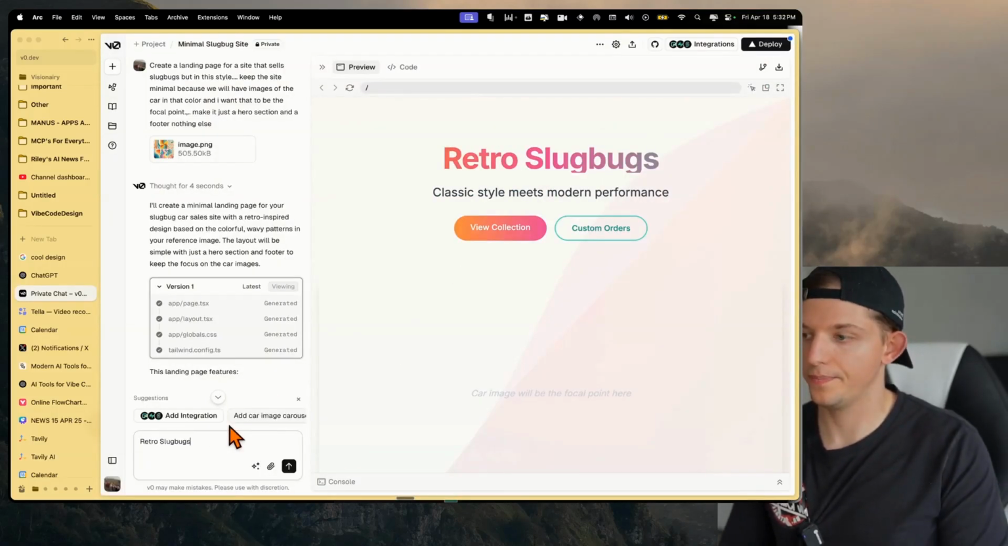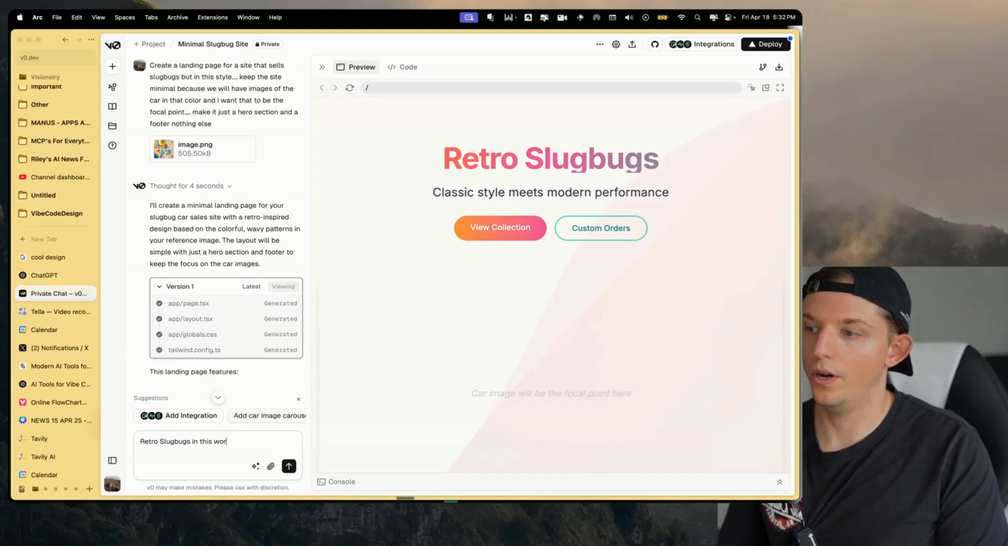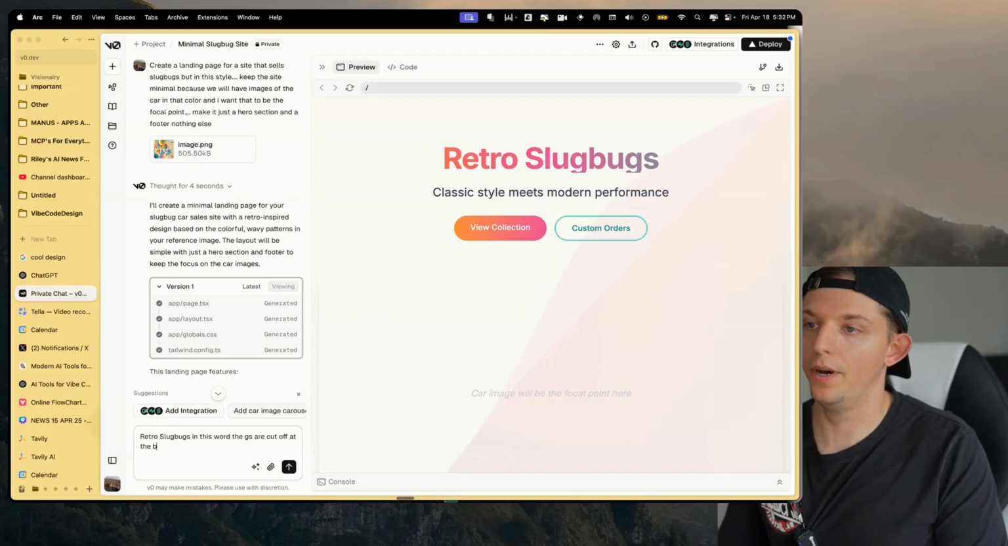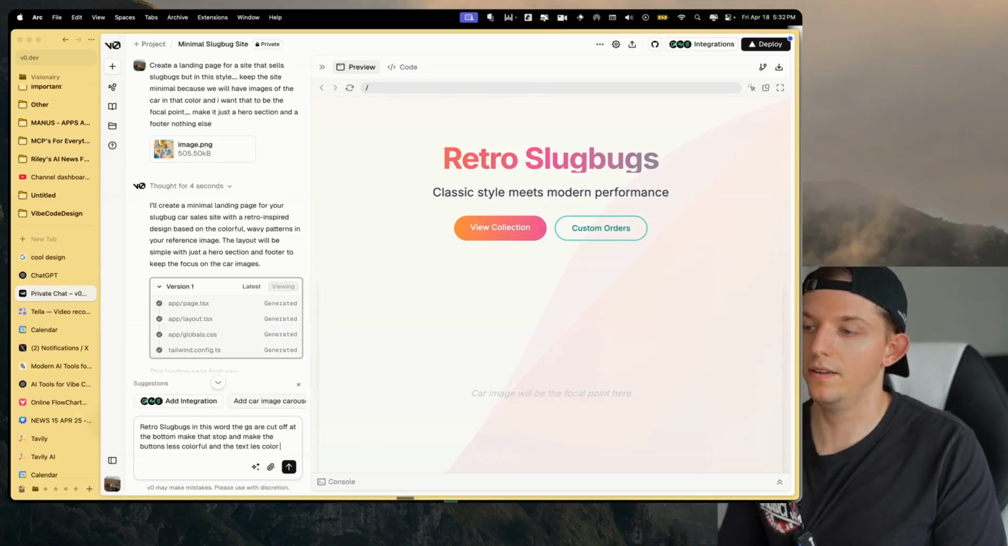I'm going to say, in this word, the G's are cut off at the bottom. Make that stop, and make the buttons less colorful and the text less colorful.